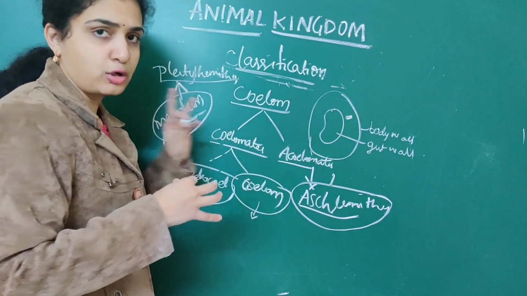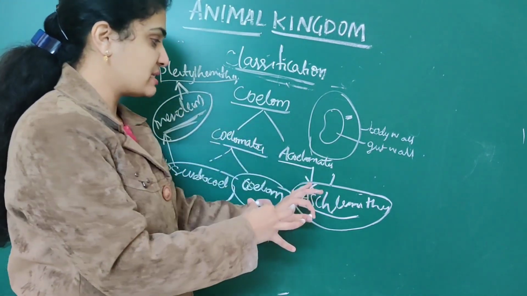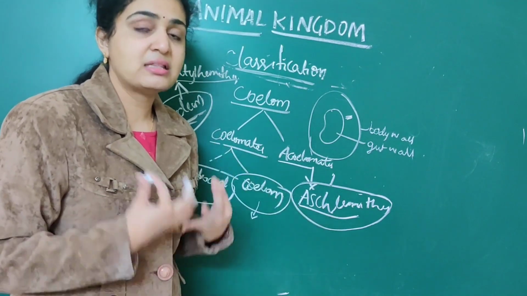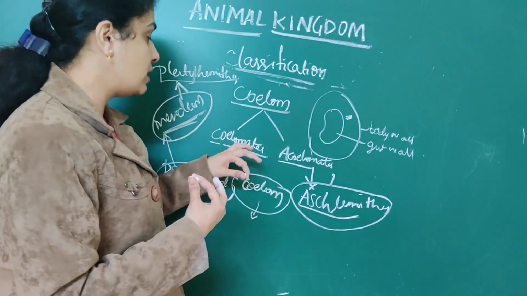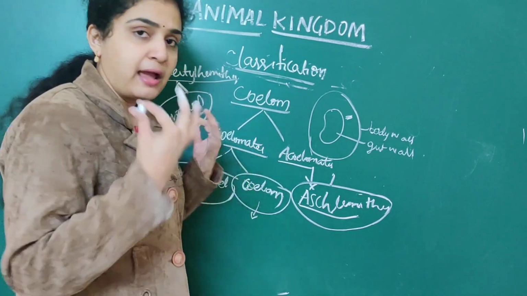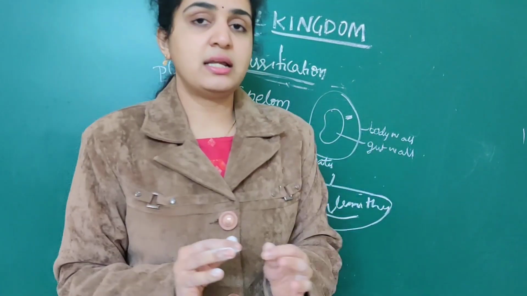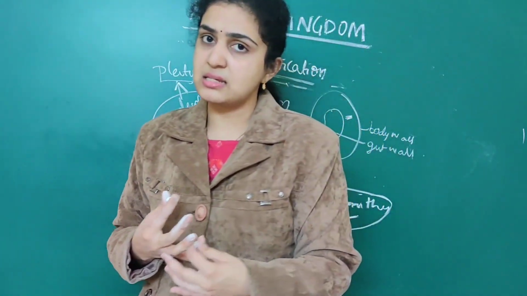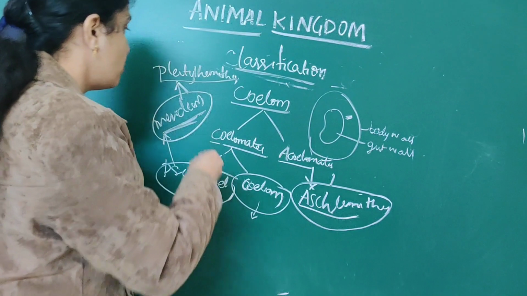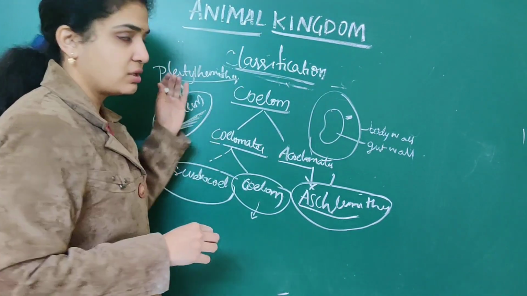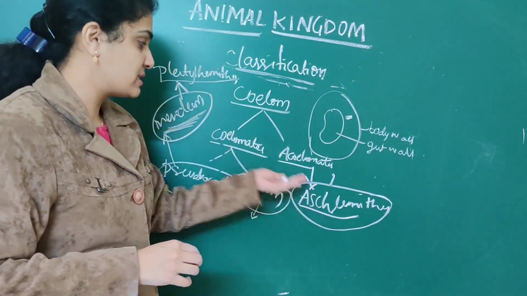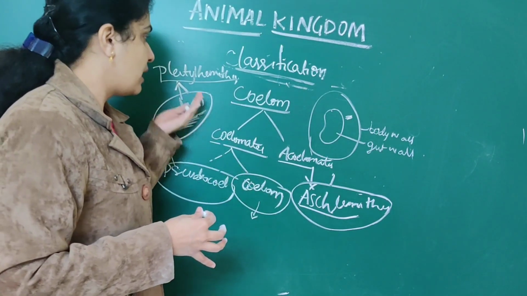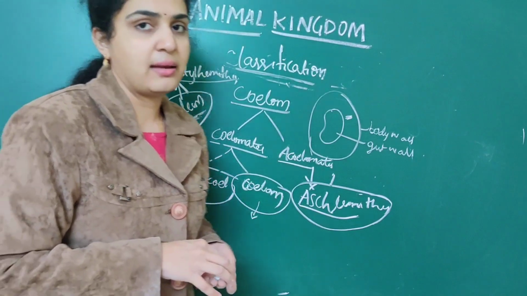Mainly in the coelom there are two types, that is coelomates as well as acoelomates. Acoelomates, you can remember as AA, that is Aschelminthes, the roundworms. Next is coelomates. They have coelom, originally it is present. Pseudocoelom means a mesoderm only falsely appears as a pseudocoelom. So the base is a mesoderm structure. Examples I have already told you: Aschelminthes, and pseudocoelomates are Platyhelminthes.